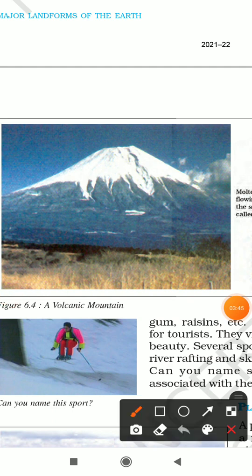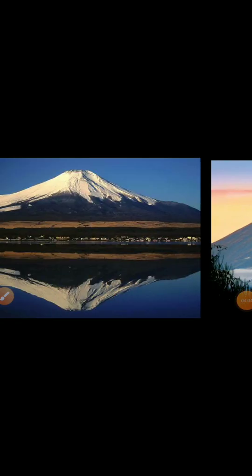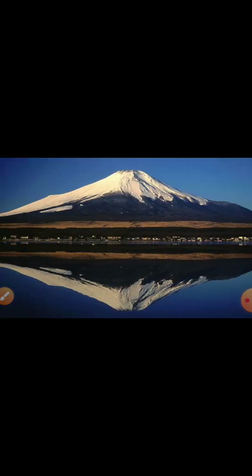If you look at this picture here, you can see how a volcanic mountain actually looks. On the top of the mountain, you can see there is an opening of the volcano. So volcanic mountains actually look like this. This is the picture of Mount Kilimanjaro in Africa and this is the picture of Mount Fujiyama in Japan. Both of these mountains are volcanic mountains.